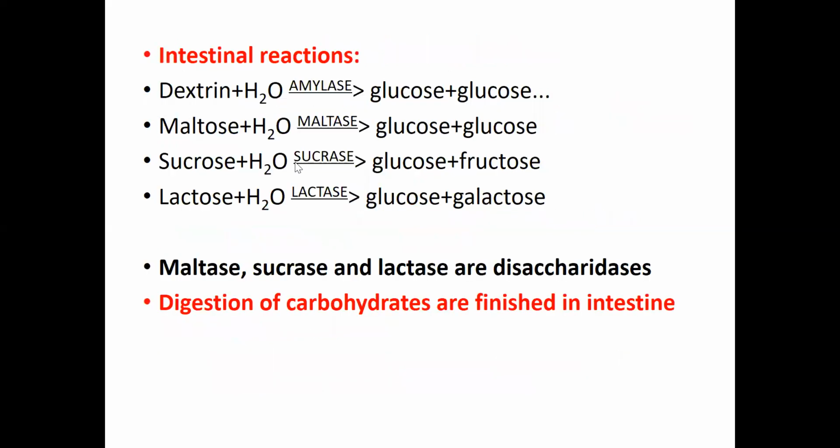Here in the intestinal reactions, these are additional pieces of information out of your book. It is not mandatory to memorize this information, but it helps you to understand the total scenario. Dextrin and water in the presence of amylase convert into glucose; maltose in presence of water, sucrose in presence of water, lactose in presence of water. With the help of these enzymes, they convert into glucose, fructose, and galactose. These are the monosaccharides, the simplest form of carbohydrates. And digestion of carbohydrates is finished in the intestine.